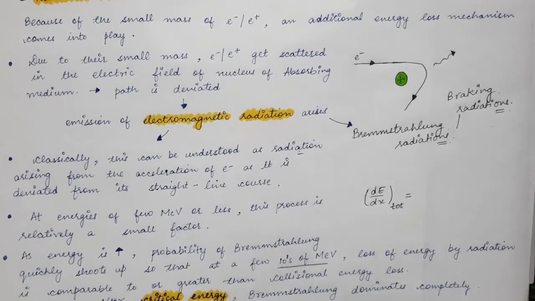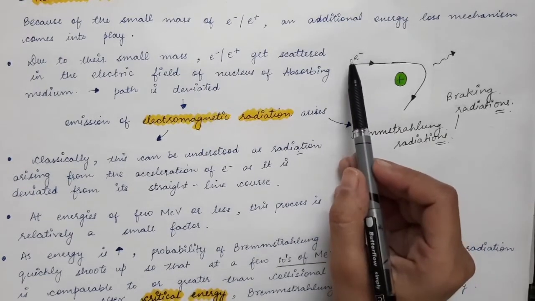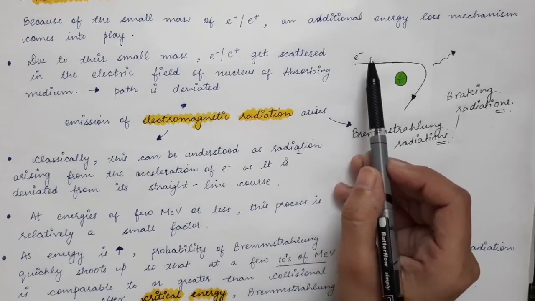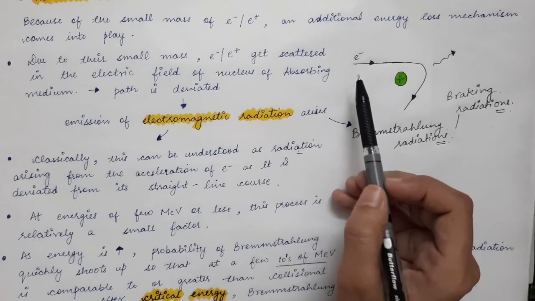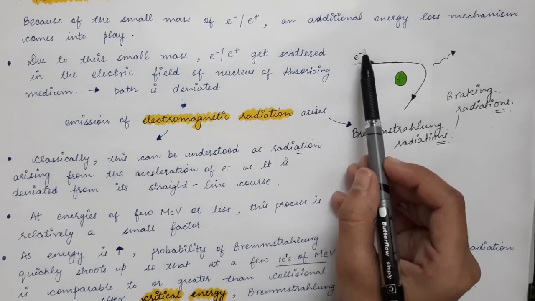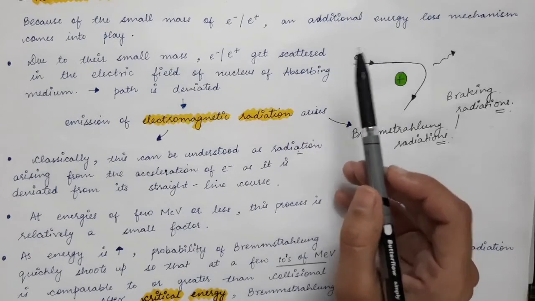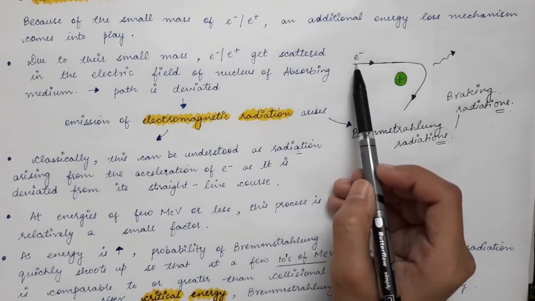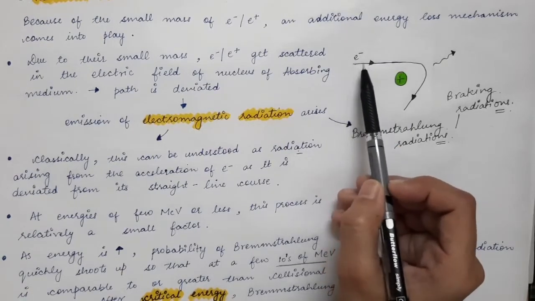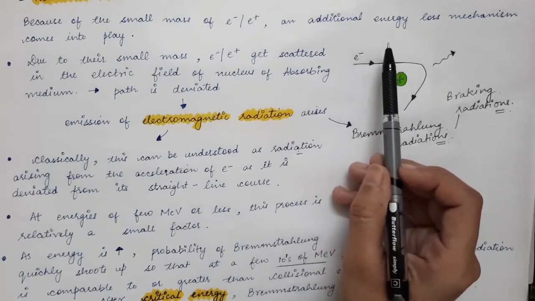As we discussed, the electron or positron loses energy by two processes. First is the collisional loss and second is the radiation loss. So when the energy of the electron is not very high, around a few mega electron volt or less, the collisional energy loss dominates and the radiation loss is negligible.